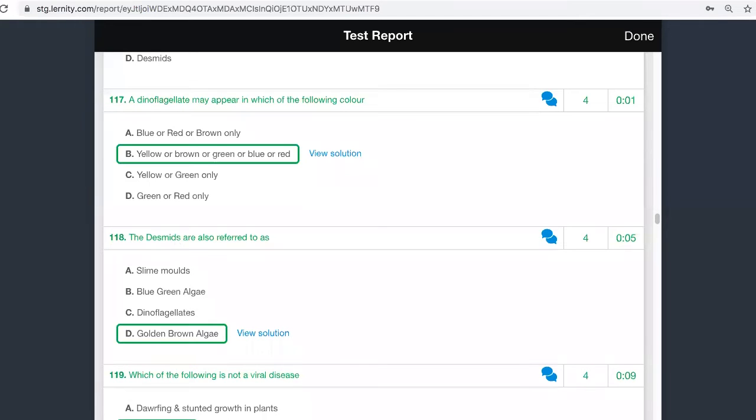Can someone tell me? What is the difference between desmid and diatom? How would you differentiate between them? Yes, I'm waiting for answers.